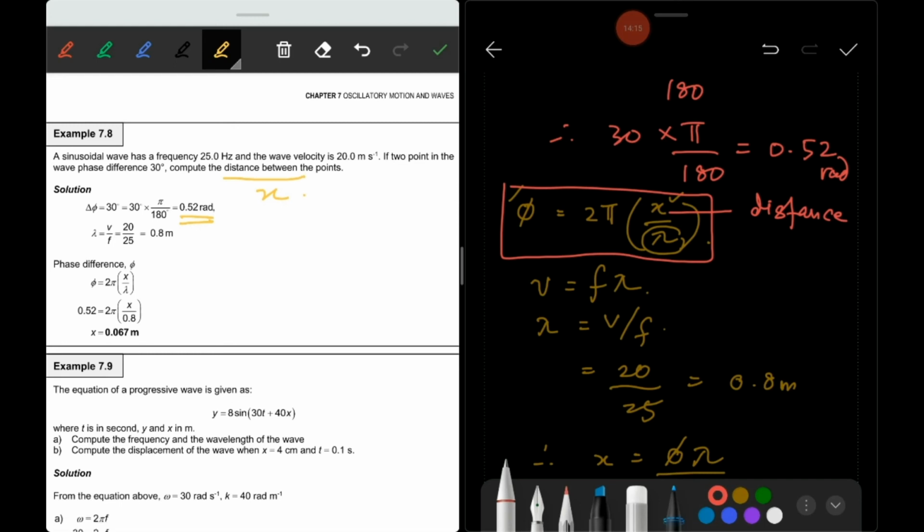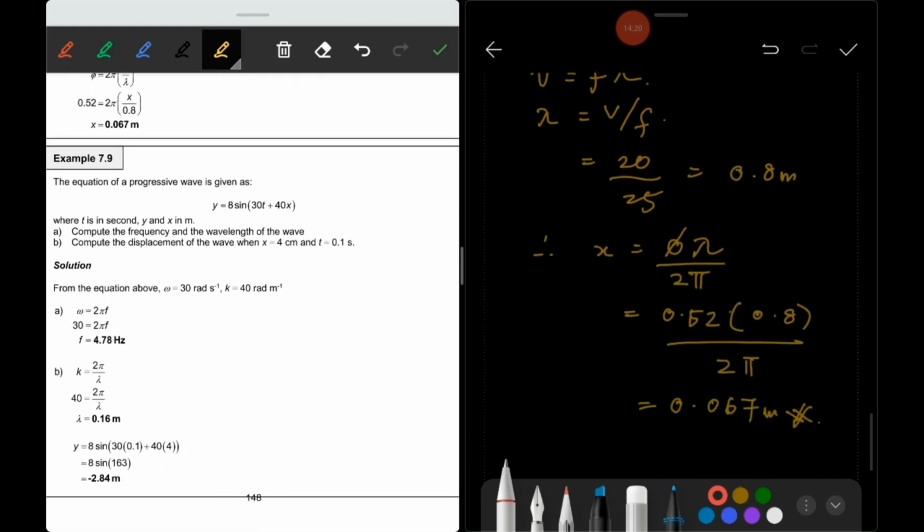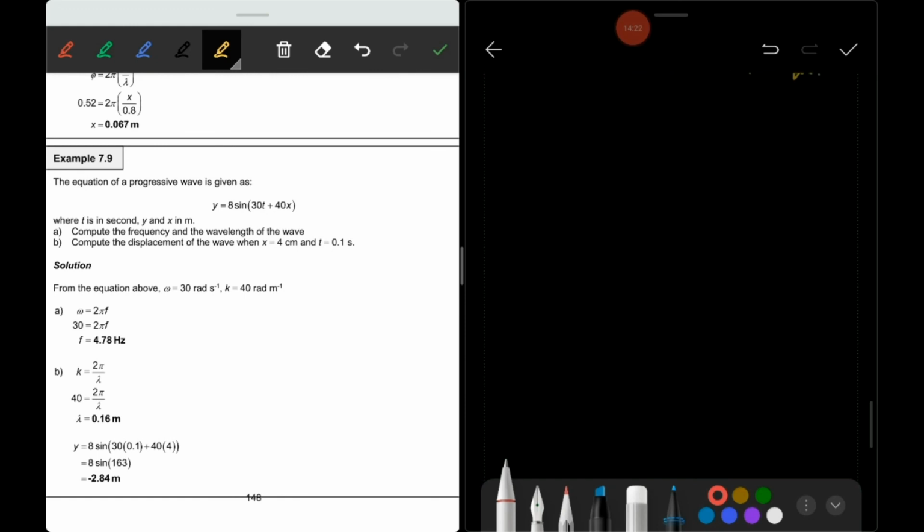Let us see example 7.9. You are given the equation y is equal to 8 sine of 30t plus 40x.